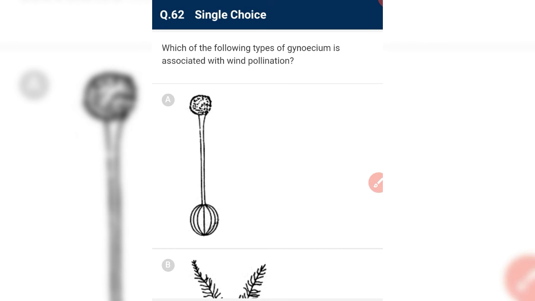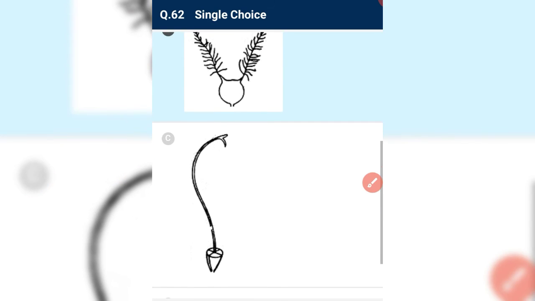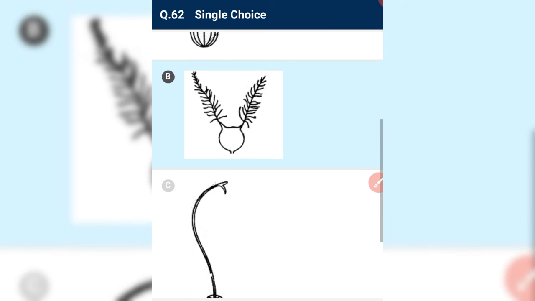Which of the following types of gynoecium is associated with wind pollination? See, wind pollination flowers have a large and feathery stigma. Feathery stigma means it has feathers.